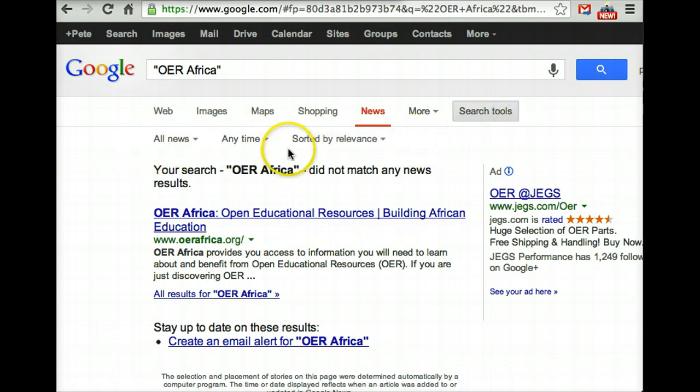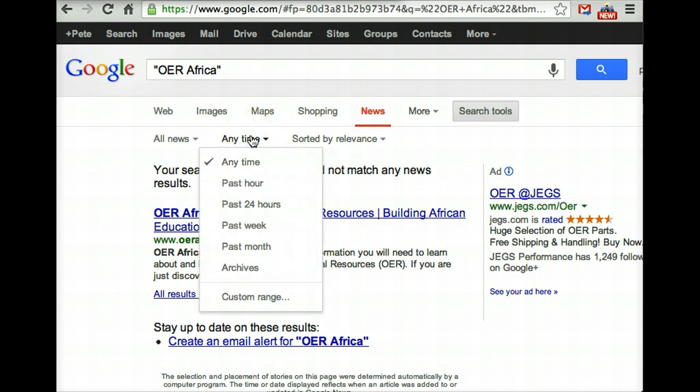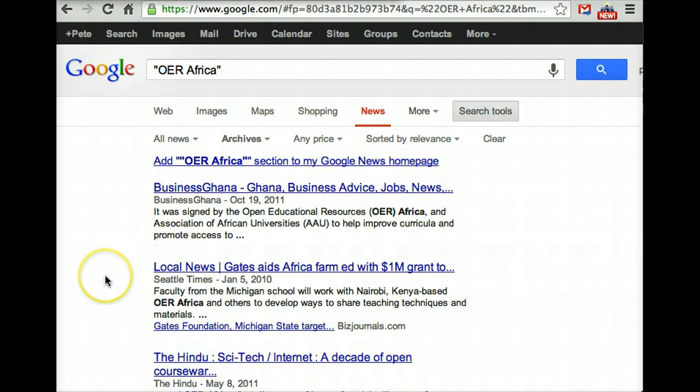It says All News, Anytime, and Sorted by Relevance. If we click where it says Anytime, this is actually only showing fairly recent articles right now. And if I scroll down to Archives, now we're going to get everything in Google News, the archives of Google News that's ever been about OER Africa.